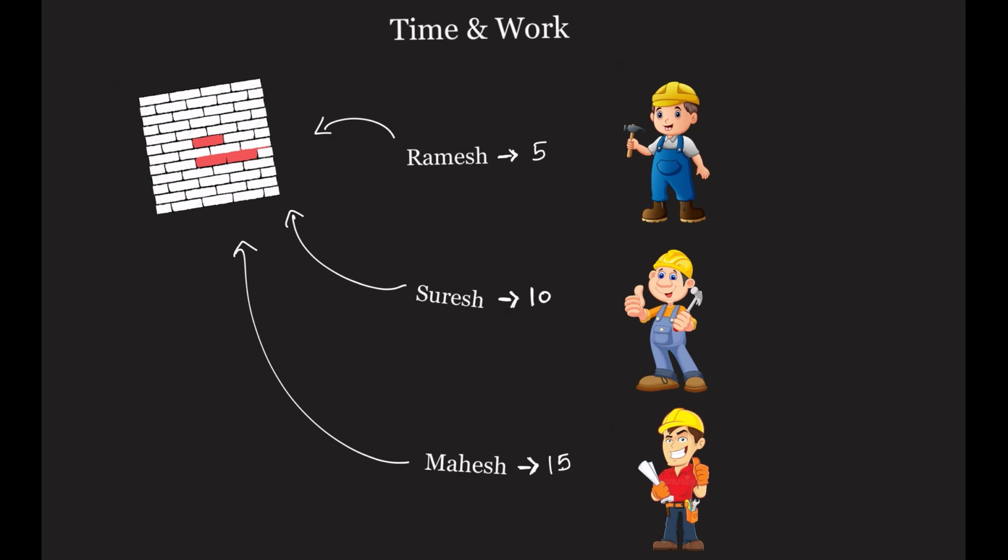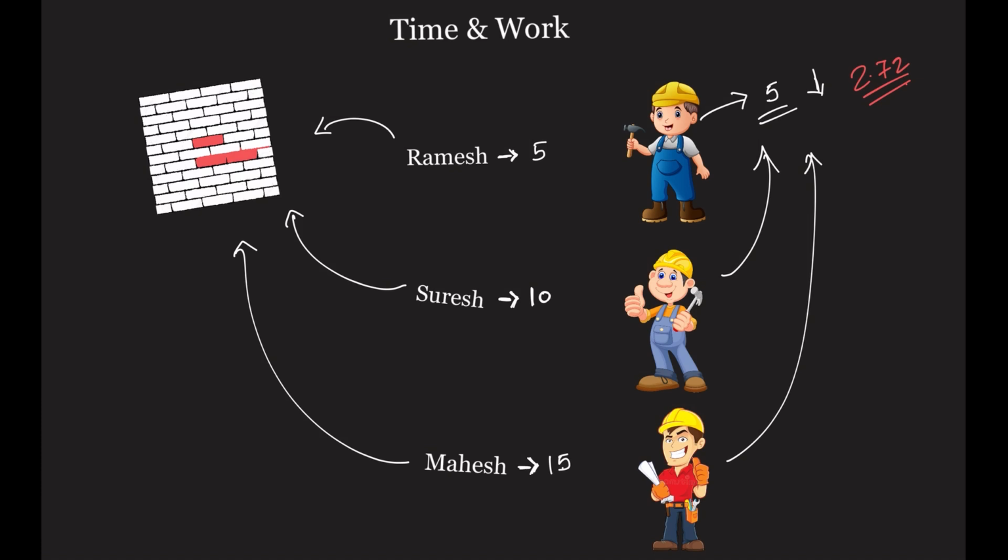We already know the answer, it is 2.72 days. And what was the earlier logic that we derived? We say Ramesh working alone can do it in 5 days. Now he's working with Suresh and Mahesh, so actually Suresh and Mahesh are helping Ramesh, so the number of days has to be lesser than 5, and we got the answer as 2.72 days to the question.